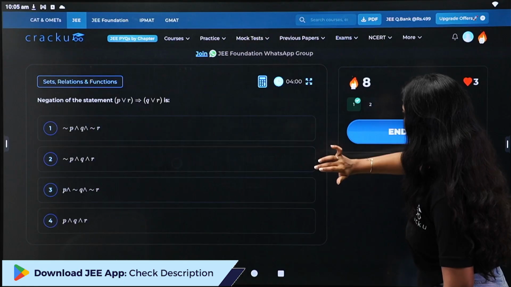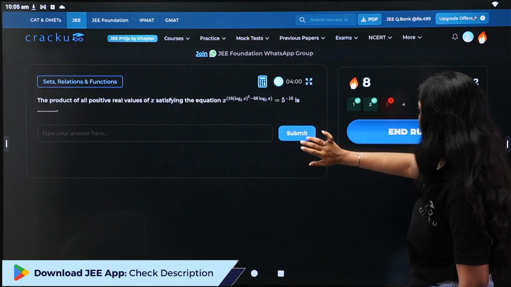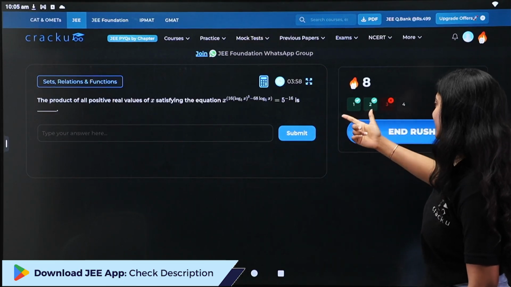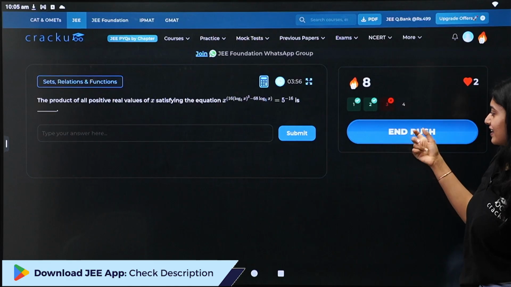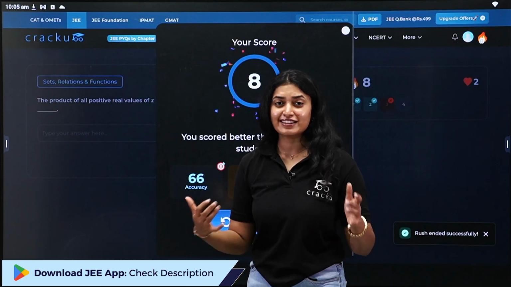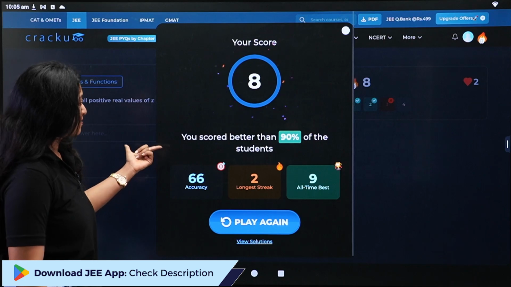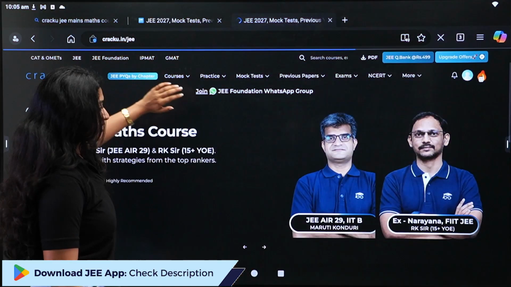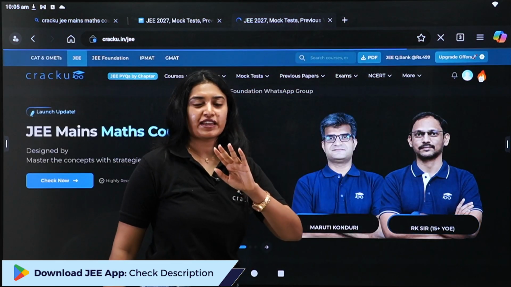I'm just clicking random answers. This is wrong. 2 are right. Anyways, this is how the rush will look. End rush, yes, I'm sure. So the rush is really interesting and really gamified. You scored better than 90% of the students. Oh, thank you. Okay guys, this is about the Cracku JEE Mains Math course interface.